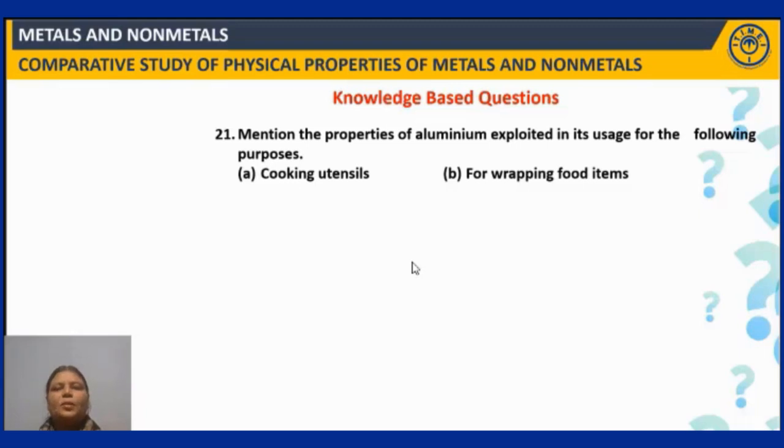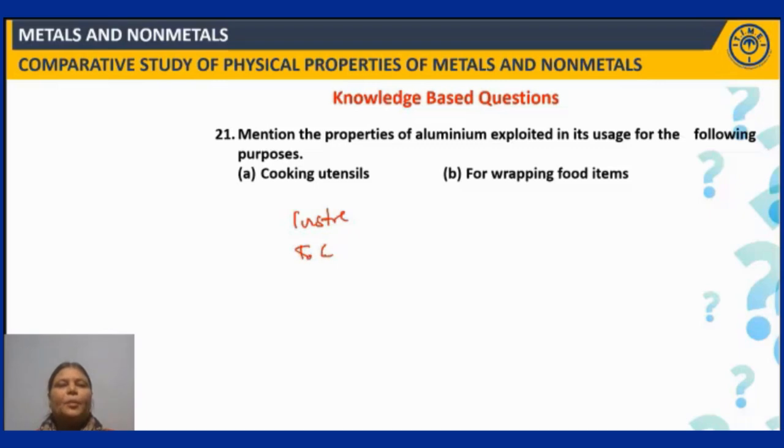Mention the properties of aluminium exploited in its usage for the following purposes: cooking utensils and wrapping up of food items. So, why is it used in cooking utensils? Just one thing is it has luster, and another thing is it is a good thermal conductor.